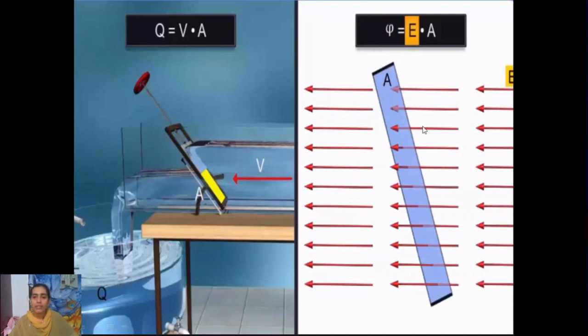One is the electric field intensity, the strength of the electric field which is passing through the area, and the other is the surface area which we are considering, with which the electric lines of force are passing through, right?